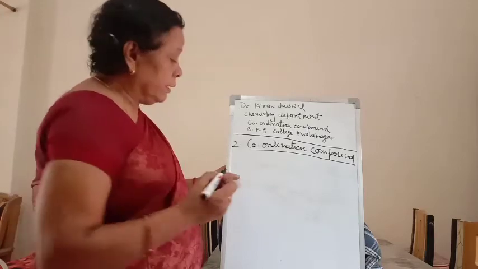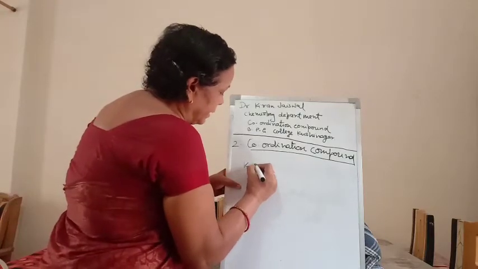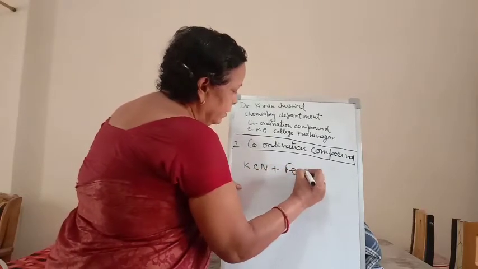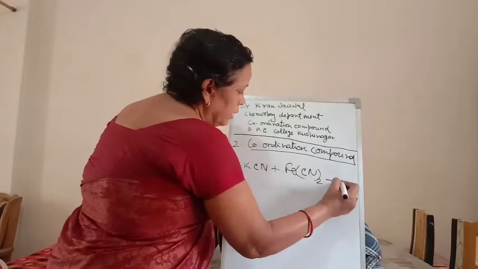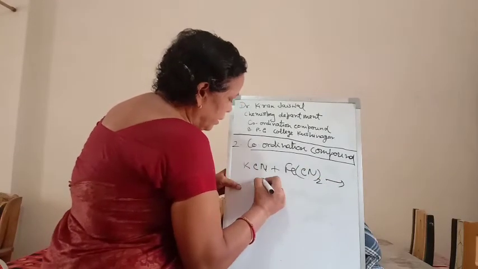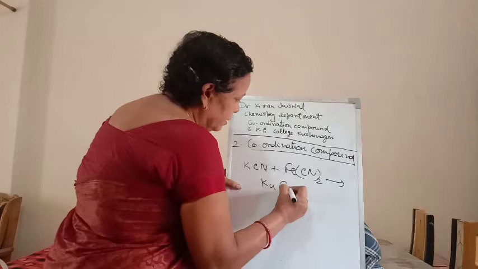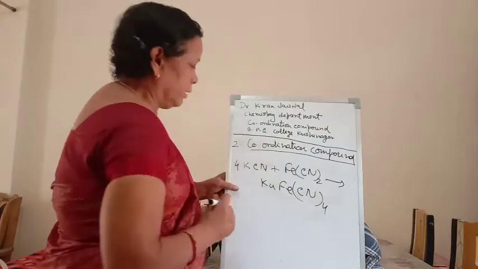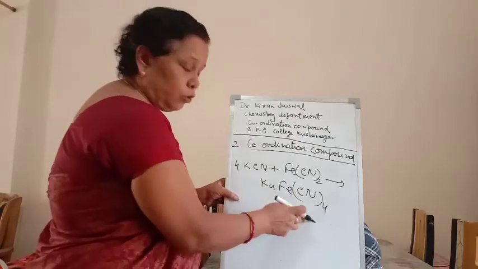For example, potassium cyanide on reaction with ferrous cyanide, Fe(CN)2, gives K4[Fe(CN)6], with 4 molecules of water, which is potassium ferrocyanide.